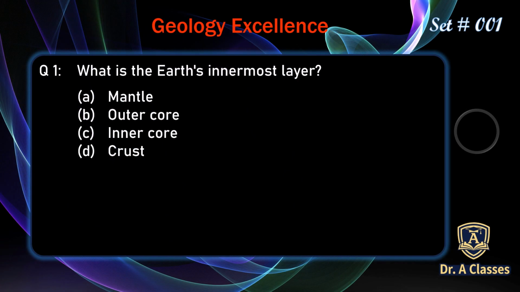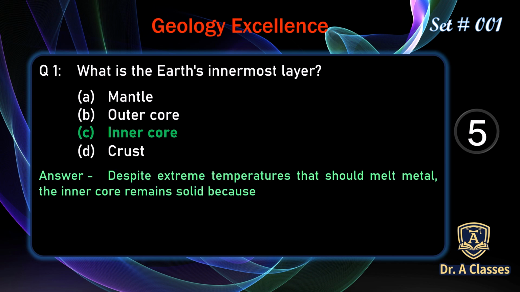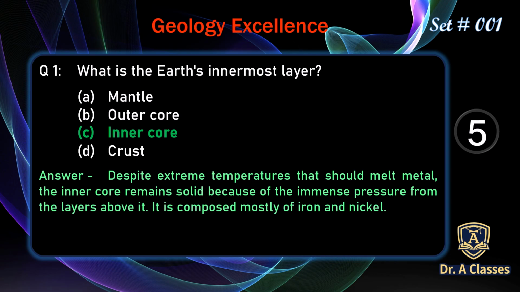What is the Earth's innermost layer? A. Mantle. B. Outer core. C. Inner core. Or D. Crust. The correct answer is C. Inner core. Despite extreme temperature that should melt metals, the inner core remains solid because of the immense pressure from the layers above it. It is composed mostly of iron and nickel.